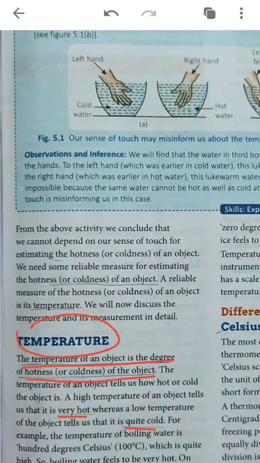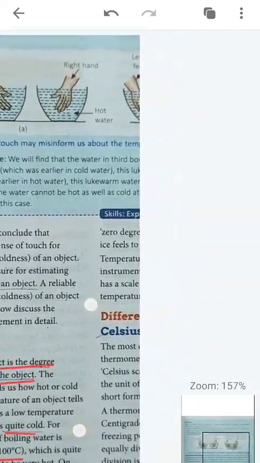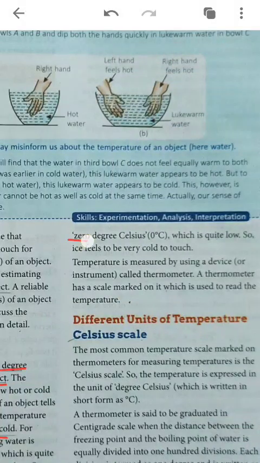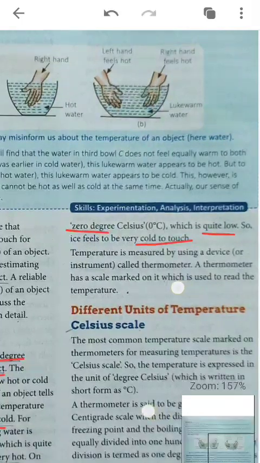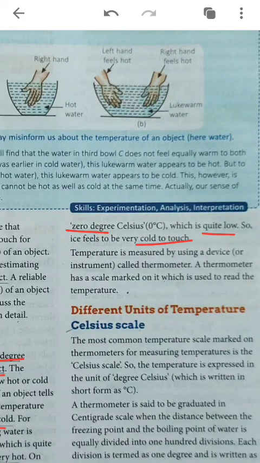If we take one example for water, boiling water has a temperature of 100 degrees Celsius, which is quite high. That's why we can say that boiling water is too hot. The temperature of melting ice is 0 degrees Celsius, which is quite low, so it is very cold. Temperature is measured by a device. So temperature is the measurement of the degree of hotness or coldness.